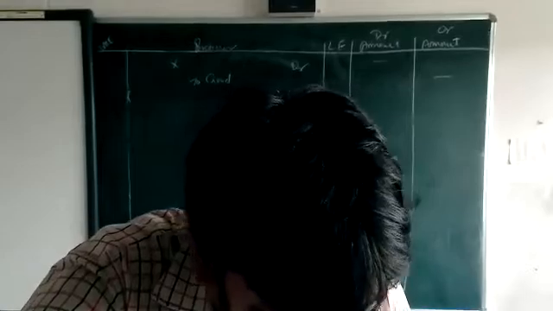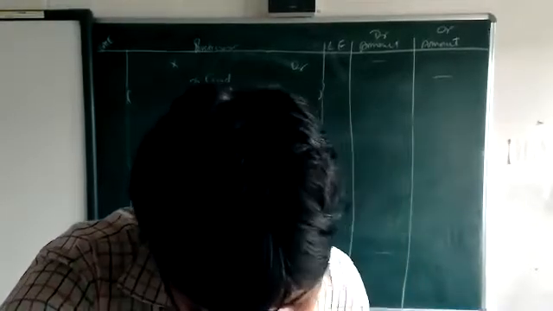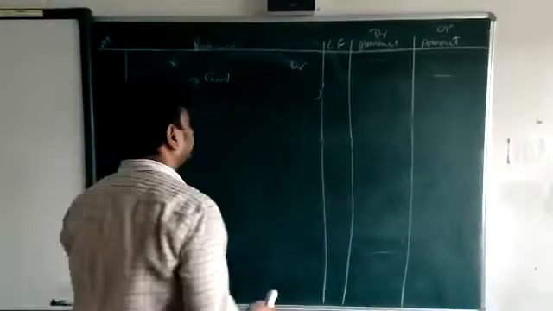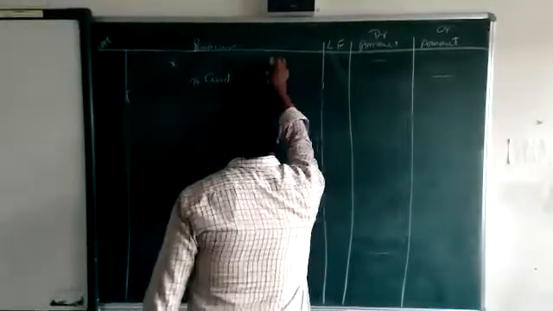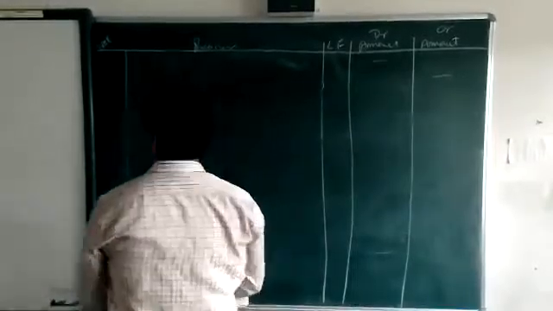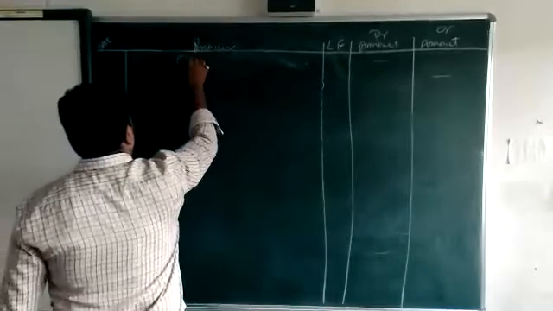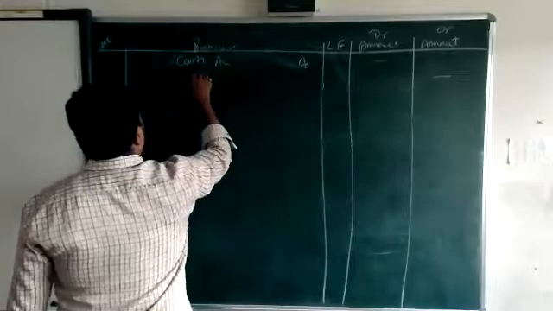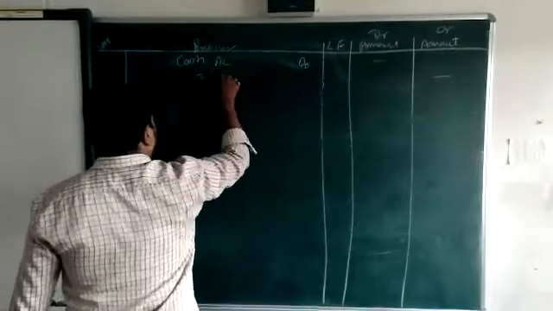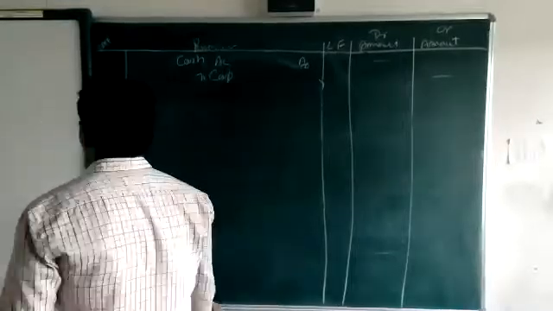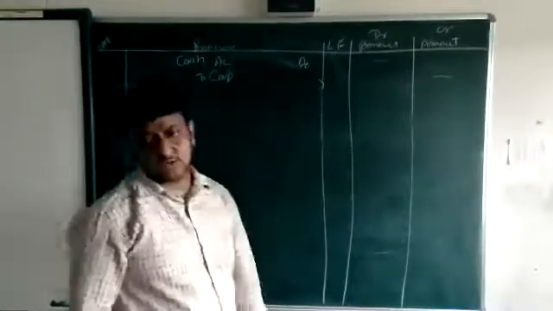First is what, beta? Business started with cash. He is going to start the business, so cash will come into the business. What comes into the business is debited. Cash account debit to capital, which is credit.